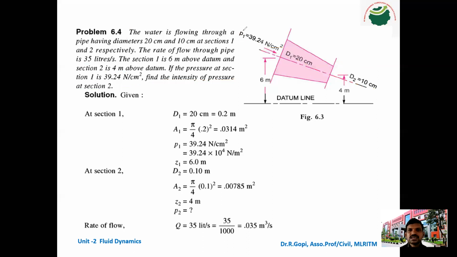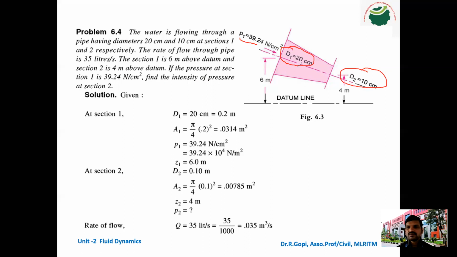First one is pressure, this is P1. Next is D1, which is 20 centimeter, and D2 is 10 centimeter. So convert centimeter or centimeter square into meter and meter square. This is the first initial step of every problem. Since diameter is given, we can easily calculate the area of the pipe.